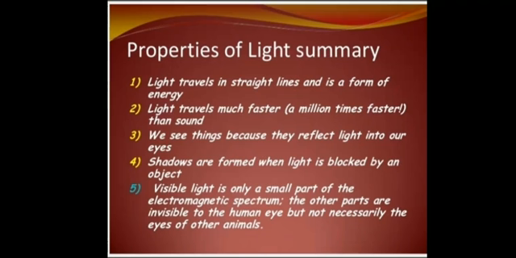Let me see the properties of light. Light travels in a straight line and is a form of energy. Light travels much faster, about 1,000,000 times faster than sound. We see things because they reflect light into our eyes. Shadows are formed when light is blocked by an object. Visible light is only a small part of the electromagnetic spectrum. The other parts are invisible to the human eye, but not necessarily to the eyes of other animals.